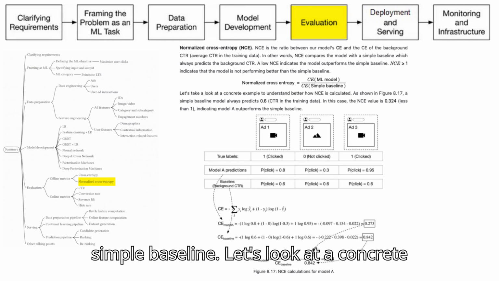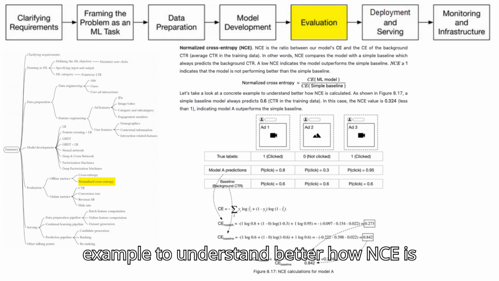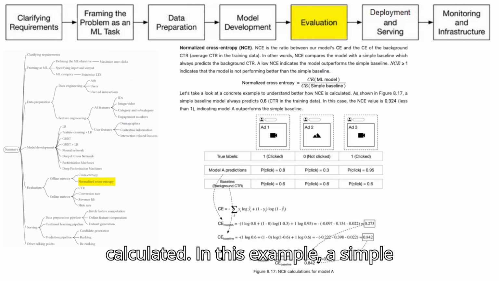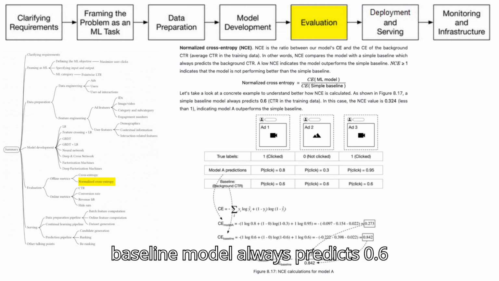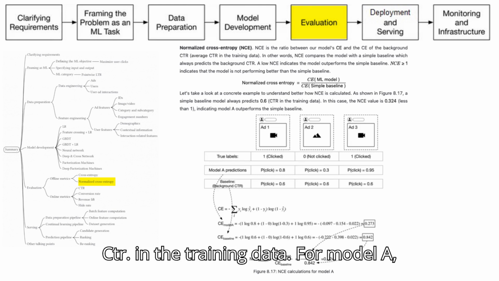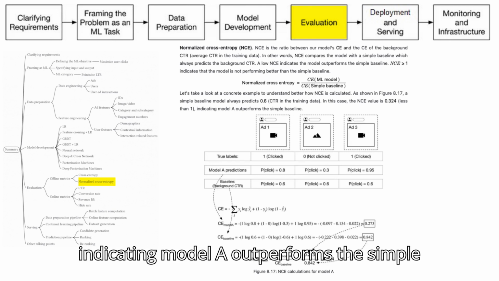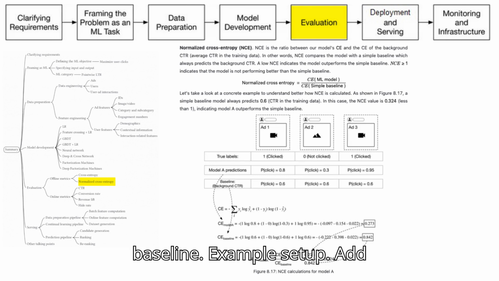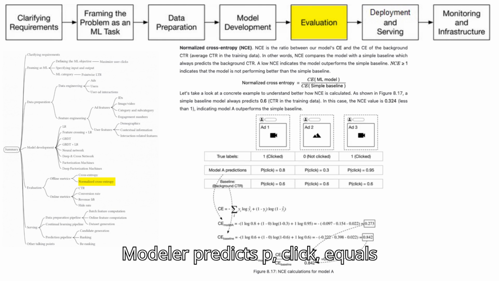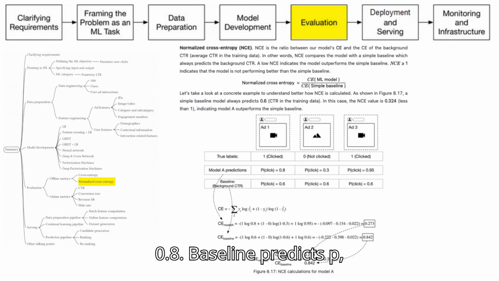Let's look at a concrete example to understand better how NCE is calculated. In this example, a simple baseline model always predicts 0.6 CTR in the training data. For Model A, the NCE value is calculated as 0.324, which is less than 1, indicating Model A outperforms the simple baseline. Example setup. Ad 1, true label is 1, clicked. Model predicts P(click) equals 0.8.